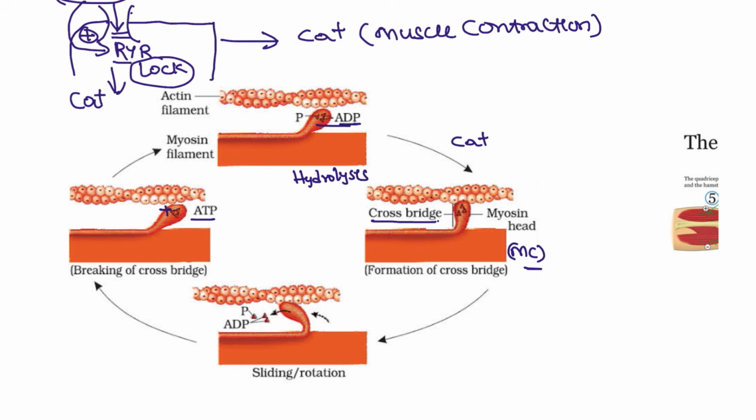This is known as cross bridge formation, where it connects with the actin, forming the cross bridge between the myosin and the actin. And once there is a power stroke, the ADP will go off. It is slid off, and again it waits for another ATP to attach to the myosin head, and the cycle continues here.